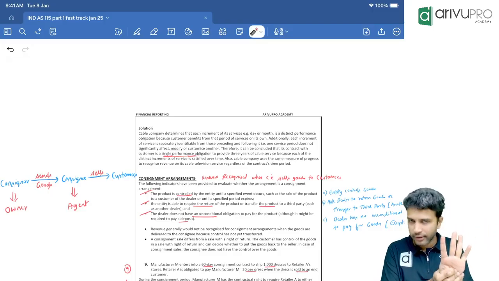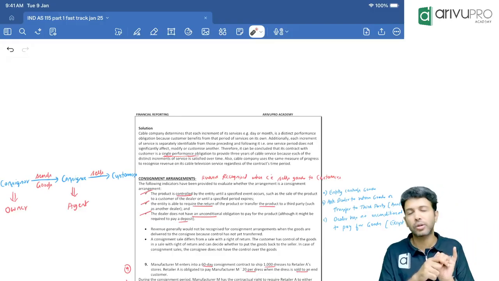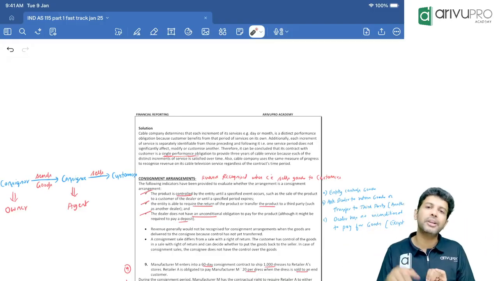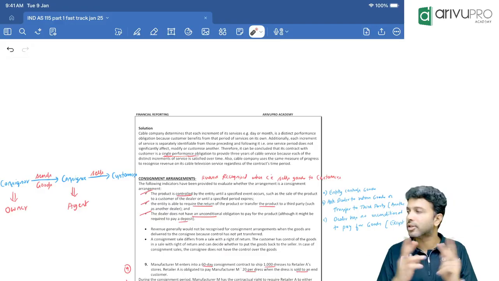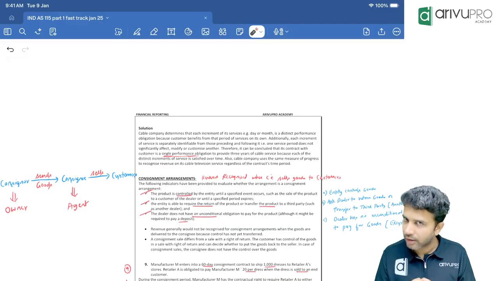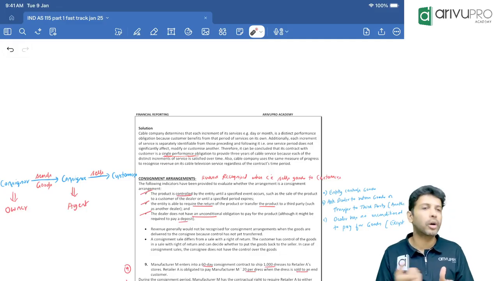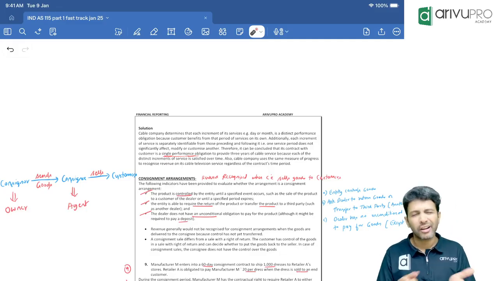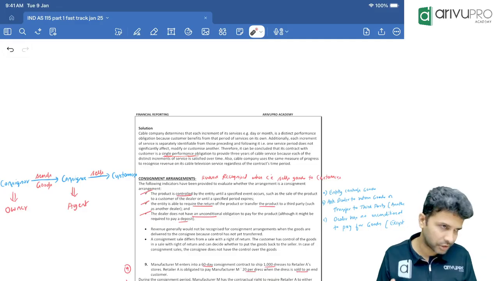Identifying contract. Second one, identifying the performance obligation. Third one, identifying transaction price. Fourth one, allocation of that transaction price among all the performance obligations. Fifth one, recognize revenue when performance obligation is satisfied. When can you say a particular agreement can be called a contract for IND AS 115 purpose? For it to be a contract, there should be an agreement between 2 or more parties, right? Contract is basically an agreement between 2 or more parties with enforceable rights and obligations.